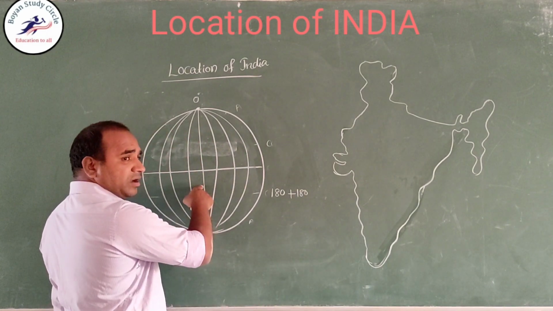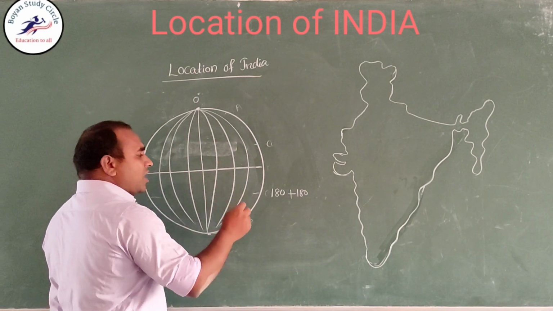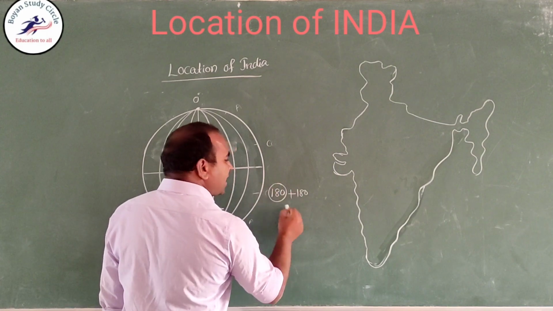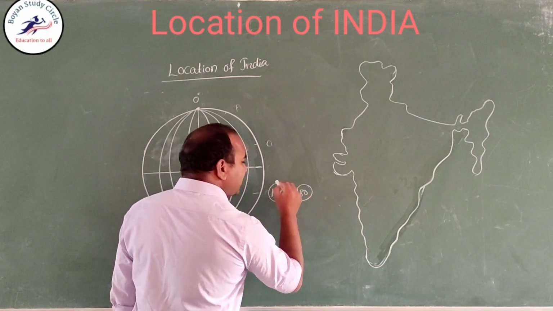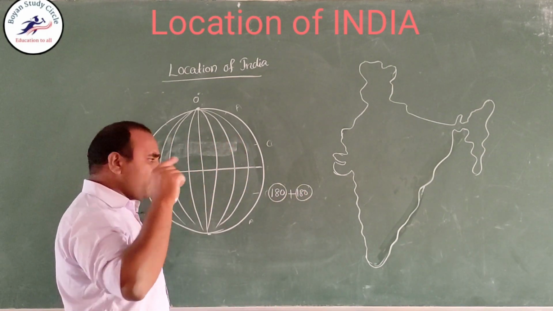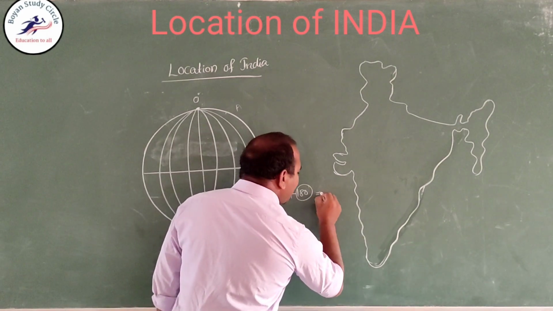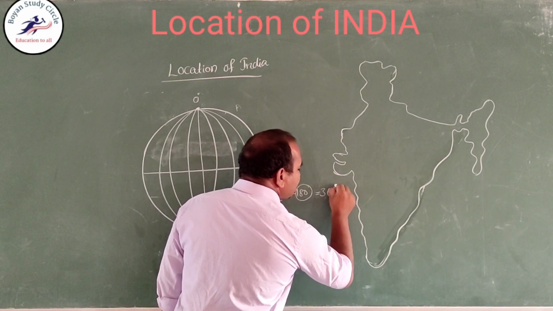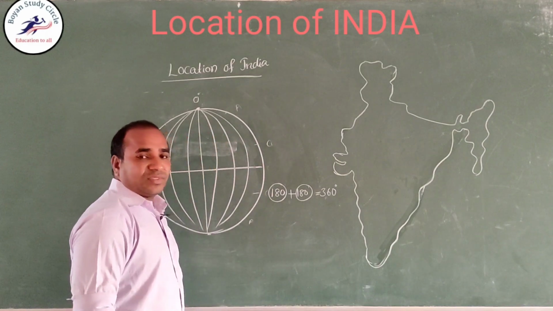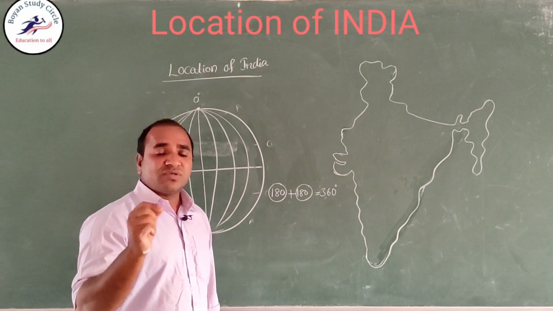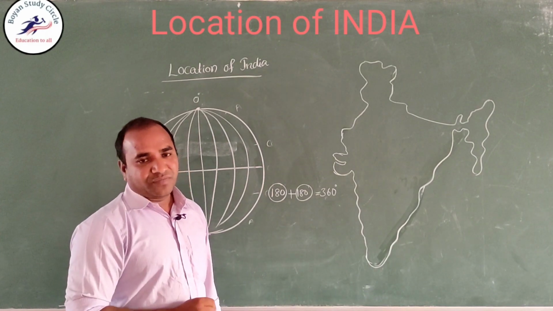There is only one line for 180 degrees east and west. So the total is 360 longitudes.